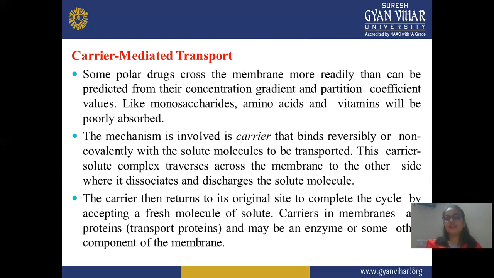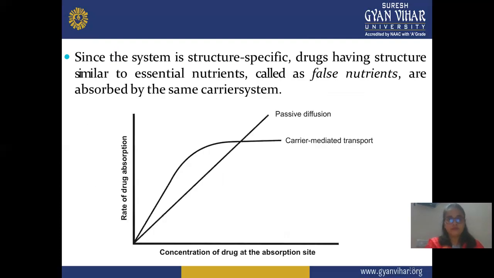Means first it forms a complex and reaches the particular site or the blood, then it dissociates, and the carrier gets released and again comes back to the original site, takes another fresh molecule and forms the complex, and again reaches circulation. This cycle continues until the complete molecule reaches the particular site. This system is structure specific: drugs having a structure similar to essential nutrients, like false nutrients, are also absorbed by this carrier system.